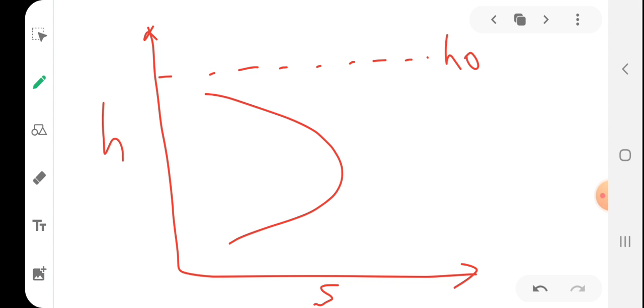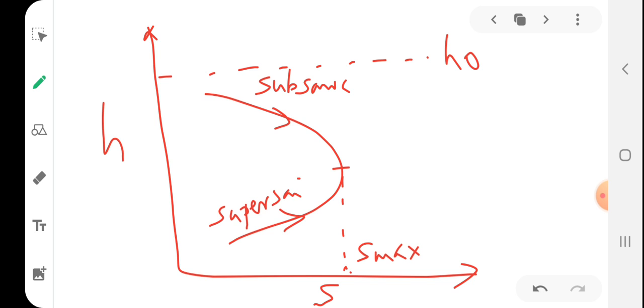So this is a Fanno line, right? There is a limiting entropy, S max, the maximum entropy. The upper branch will be proceeding towards S max, and the lower branch will also be proceeding towards this maximum entropy value. The upper branch will be subsonic, and the lower branch will be supersonic.